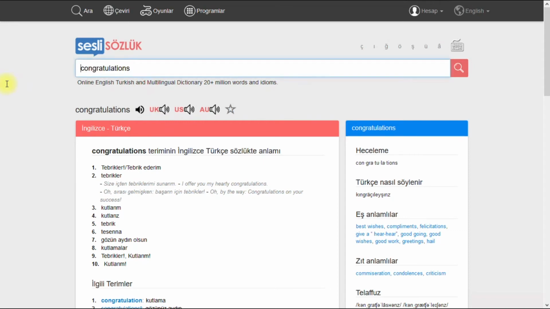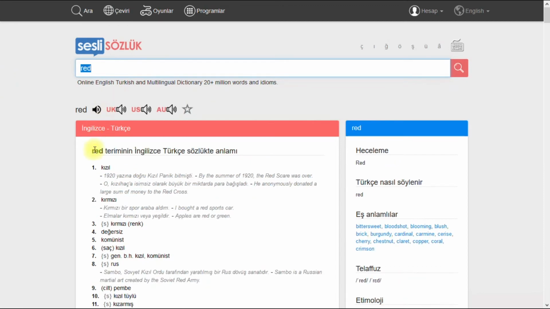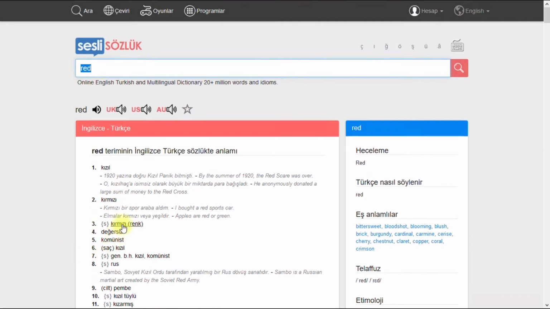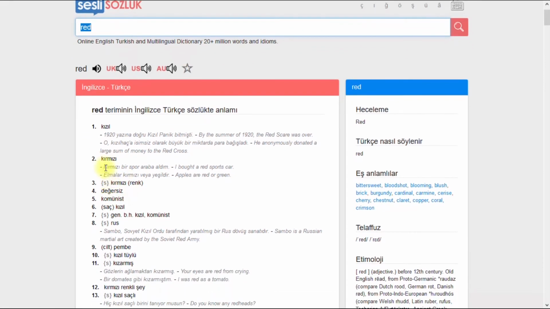And let's look for a color. Okay, yeah, it says kızıl, kırmızı. So red actually means kırmızı. Kızıl, we use it for things like hair color. Kızıl saçlı kız. Like red haired girl, I said now. So kırmızı is red. I was thinking about kırmızı, and you can see there are lots of my favorite vowel in it, kırmızı.